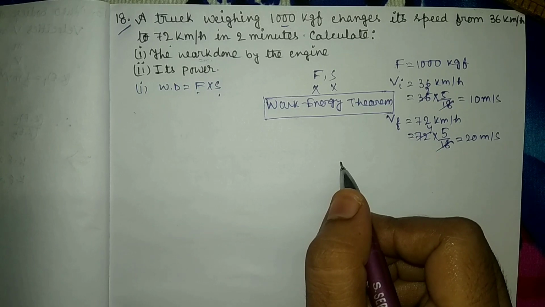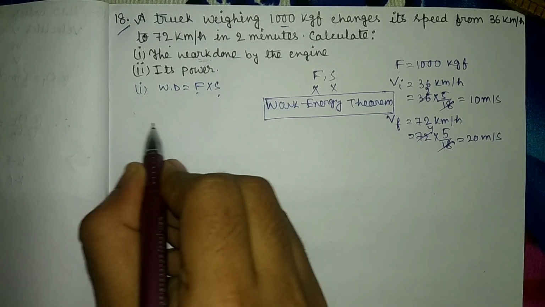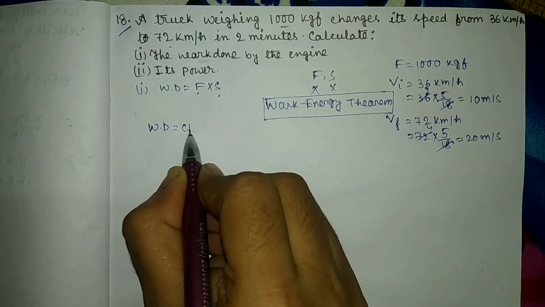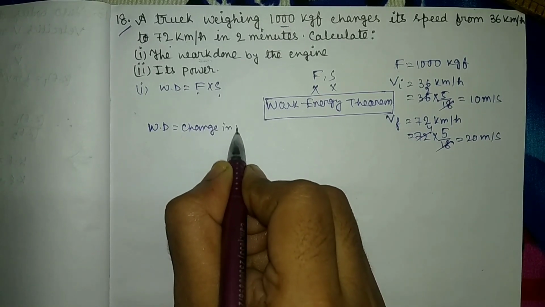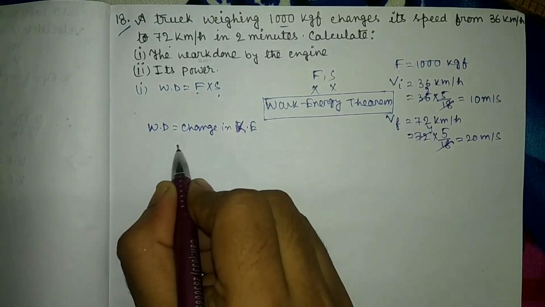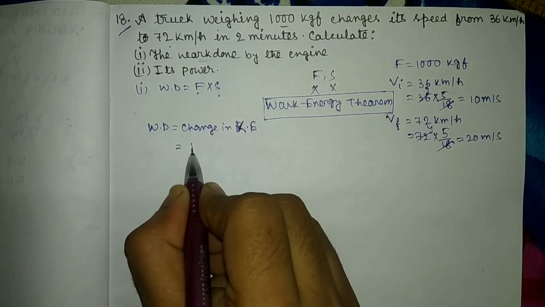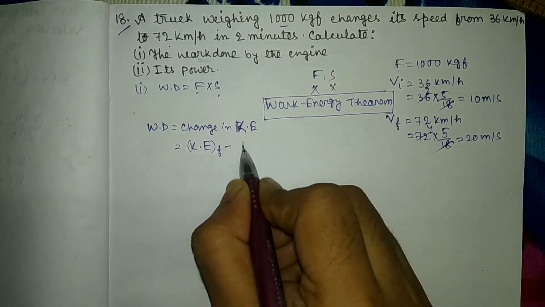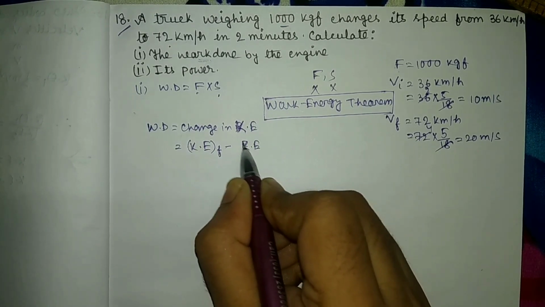By this theorem, work done equals to change in kinetic energy, that is the difference between final kinetic energy and initial kinetic energy.